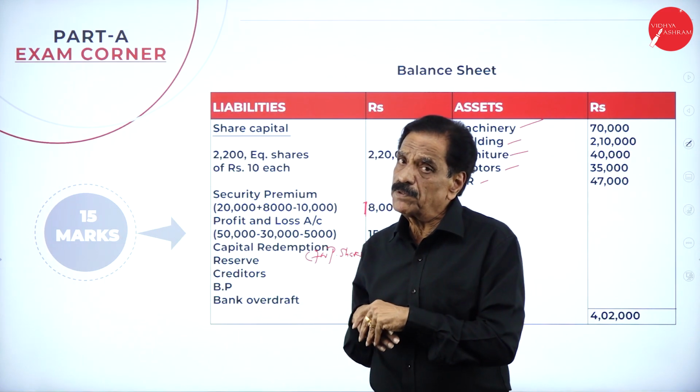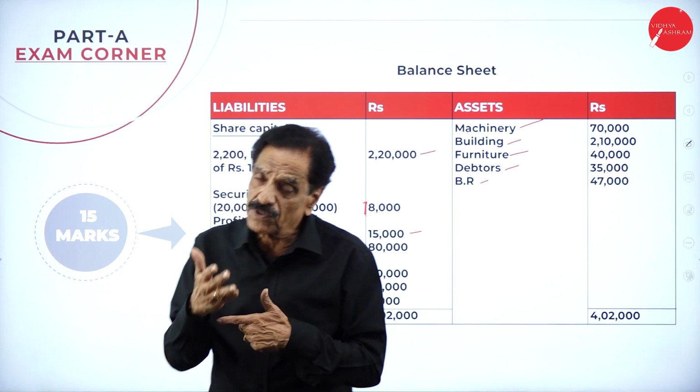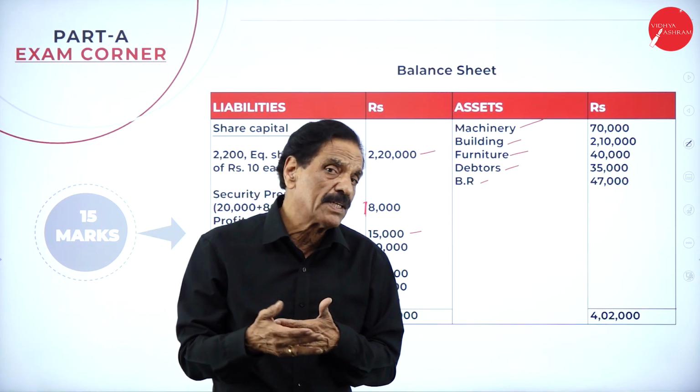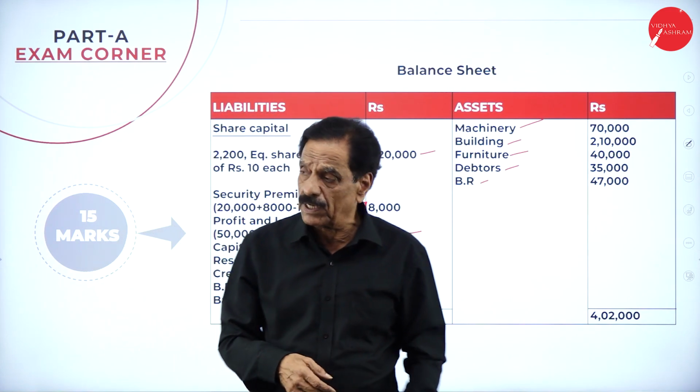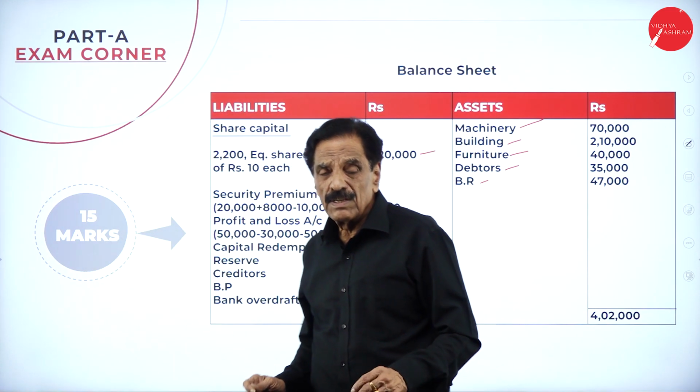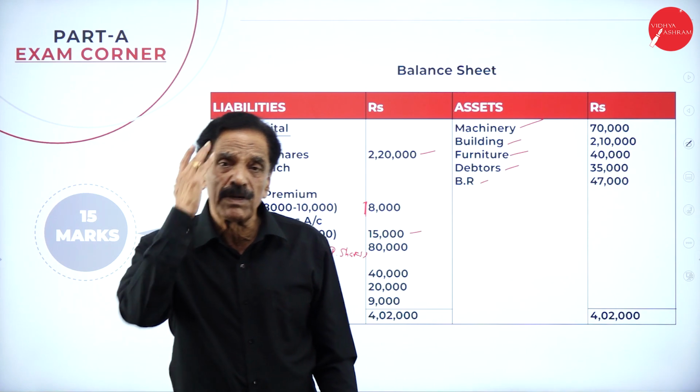All the three problems have been solved. One is on issue of share, one is the liquidation or final statement of account. Another is called redemption of preference share. Hope you understand this. Best of luck to students, one and all.